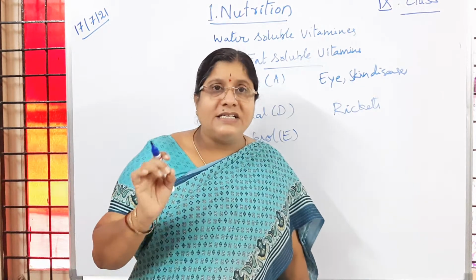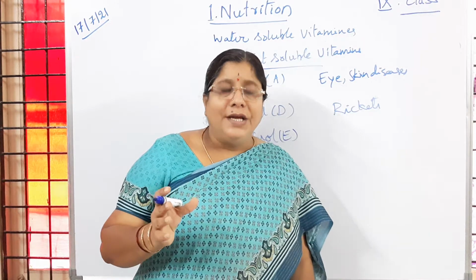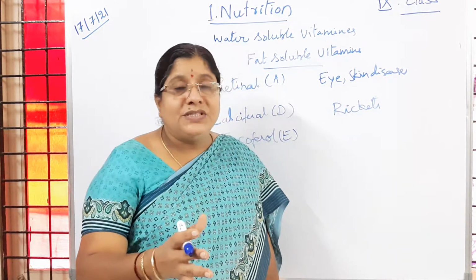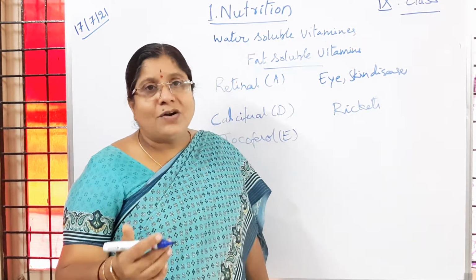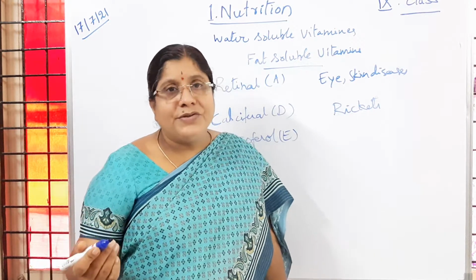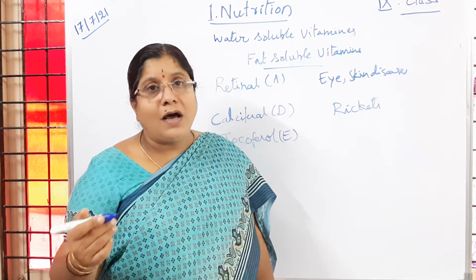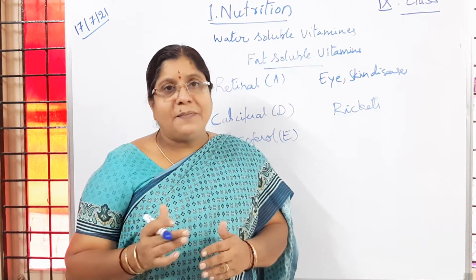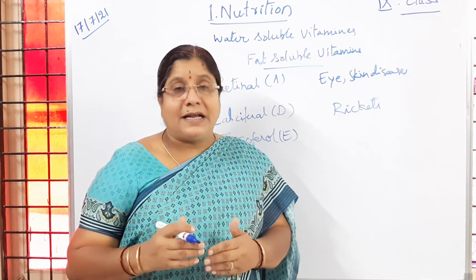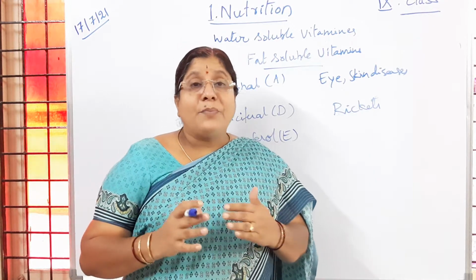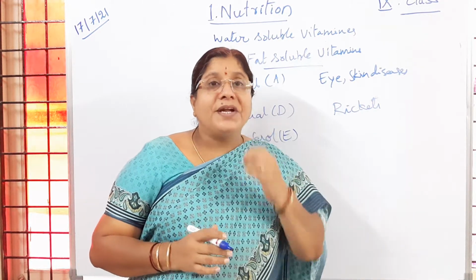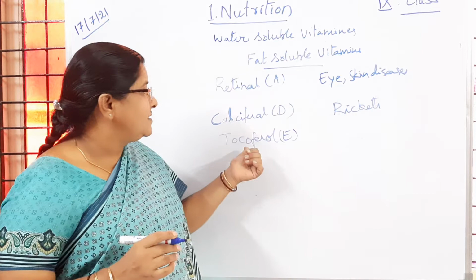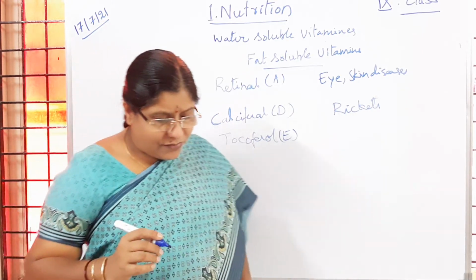So fertility related disorders. Fertility means what? You know that males are producing male gametes called sperms, and females are producing female gametes called ova or eggs. So after the fusion, the baby is going to develop, is it not, children? In the womb of the mother. Is it clear to you? So here problems related to the reproductive system will be observed because of the deficiency of tocopherol.